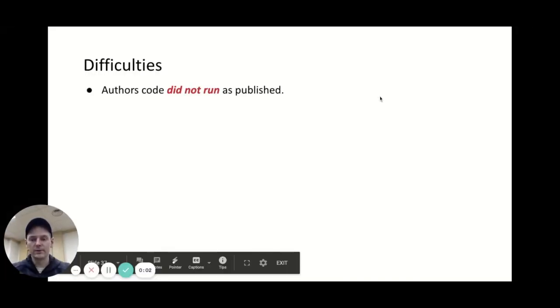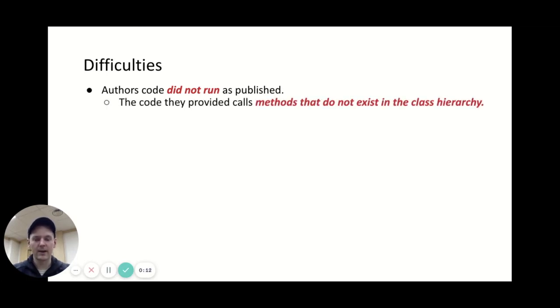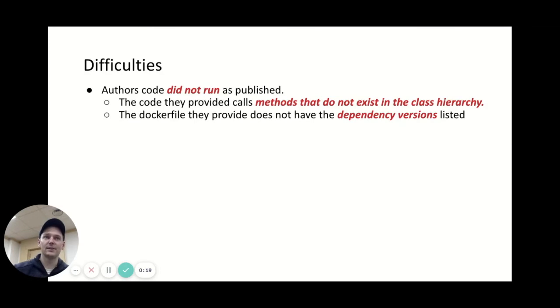We ran into multiple difficulties as we were re-implementing this paper. For one, the author's code did not run as published. The code they have provided on GitHub calls methods which don't exist in the class hierarchy, which means that the code they have published could not have been the same code that was used to do the experiments in the paper.